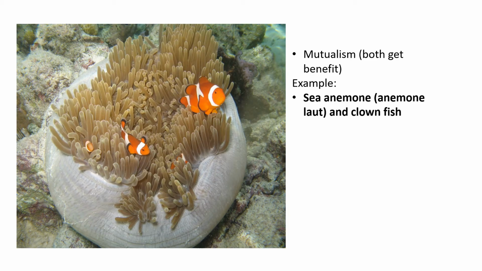However, now the question is, if the tentacles are full of stingers, how can the clownfish stay near and inside the tentacles? Because the clownfish have no interest in the tentacles of the sea anemone, this prevents the sea anemone from seeing them as a potential danger. But what if the sea anemone suddenly mistakenly thought that the clownfish was a predator and stung it? What will happen to the clownfish?